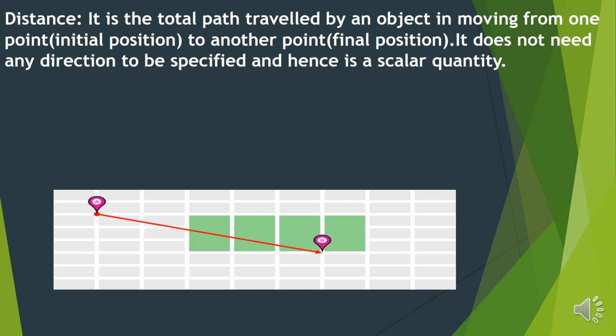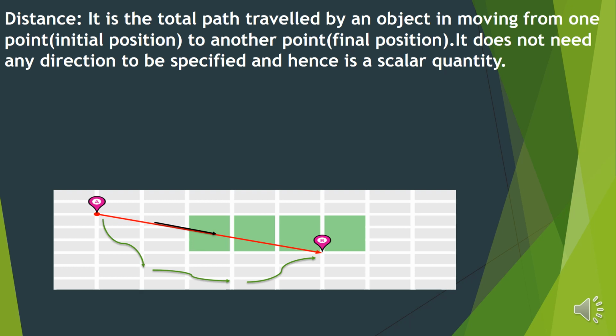Now look carefully. For the body to reach from A to B, it can take any path. For example, it can follow the straight line path shown by the black arrow, or it can take another route. First, it can travel to this side, then shift and slowly come towards B, the path shown by the green arrow.